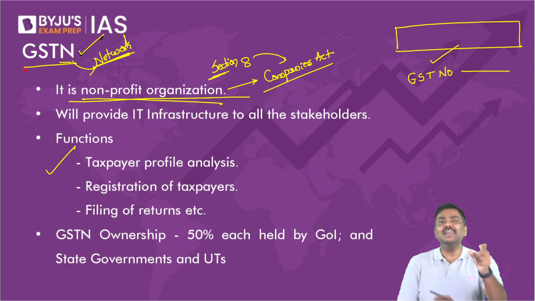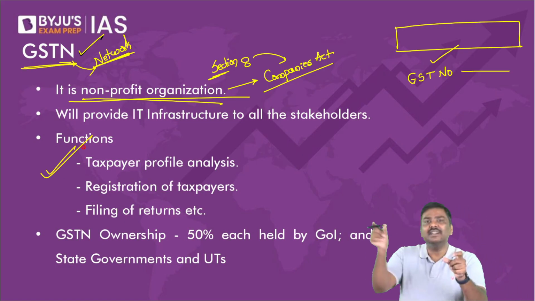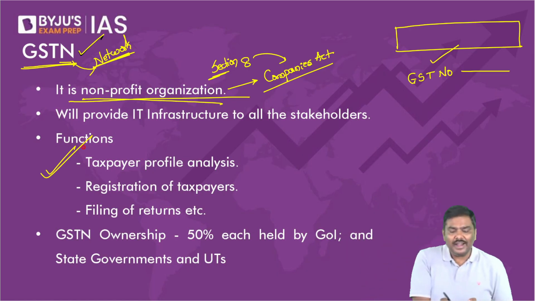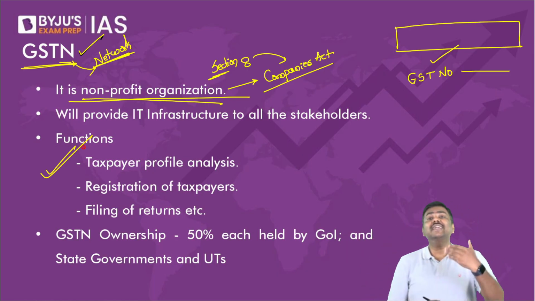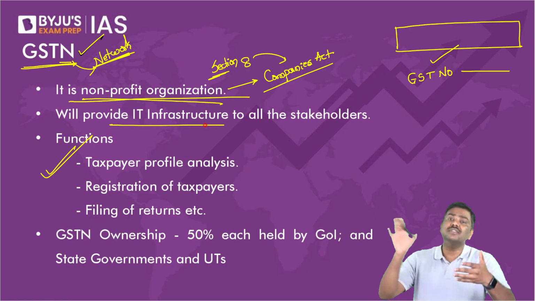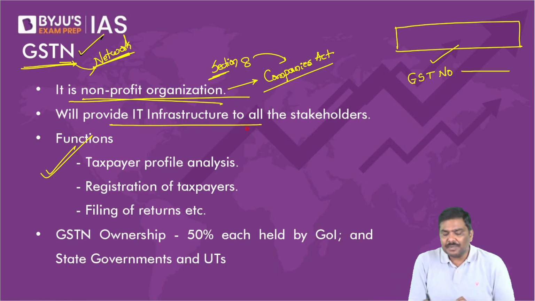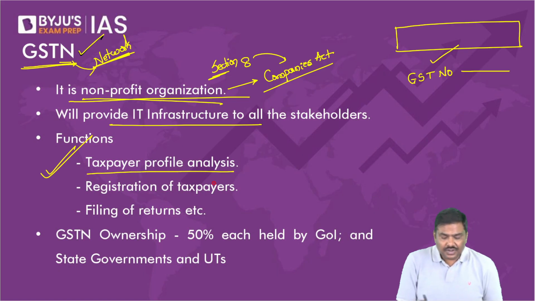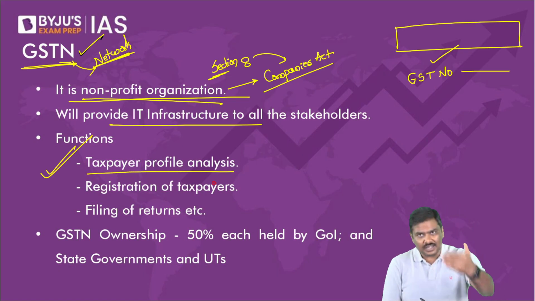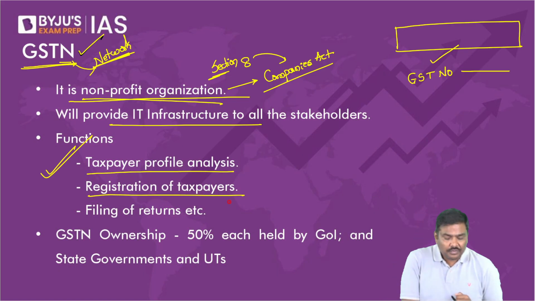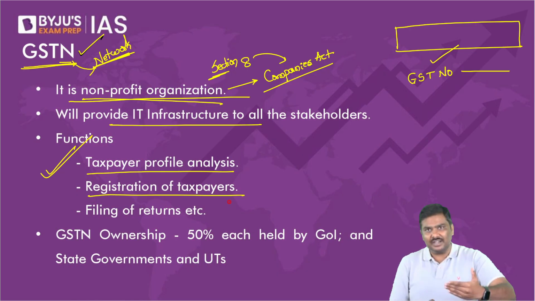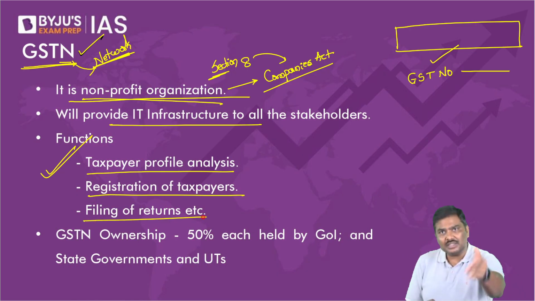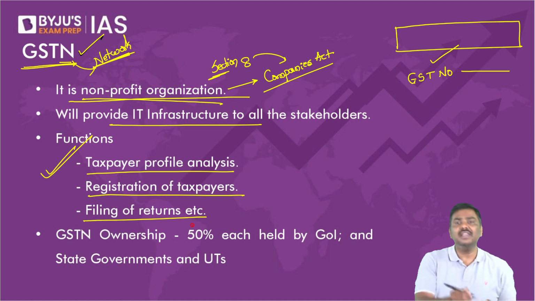It is basically an authority set up by the government, which will provide IT infrastructure services, such as taxpayer profile analysis. Registration of the taxpayers is done through the GST network. Filing of the returns, meaning submission of the documents, is also done through the GST network.